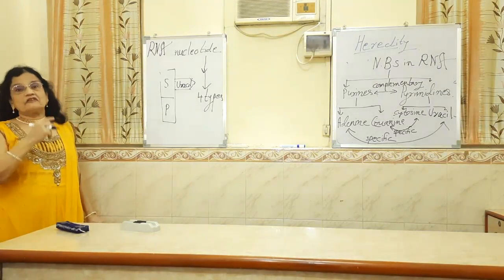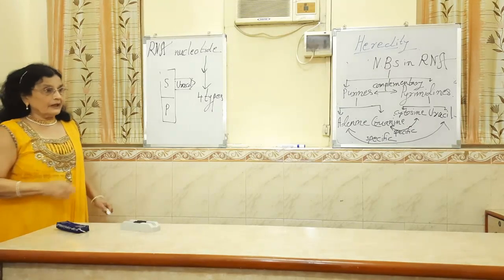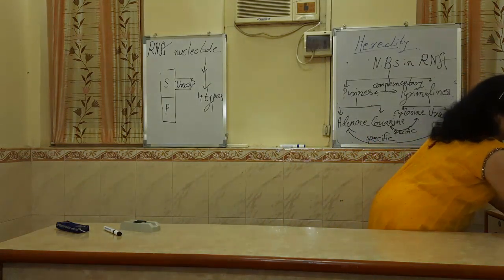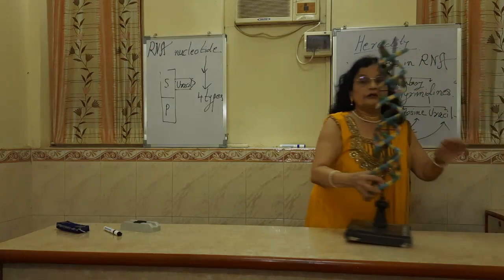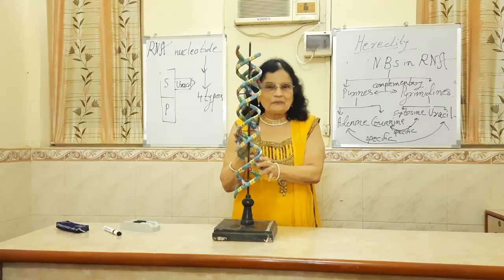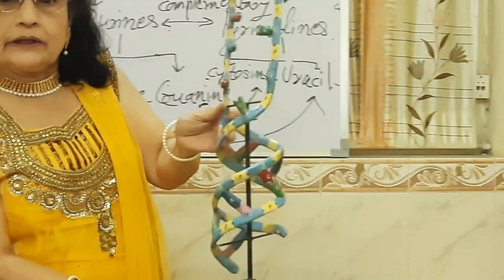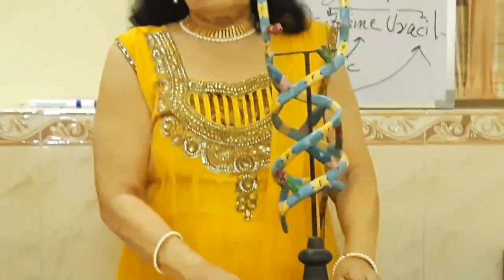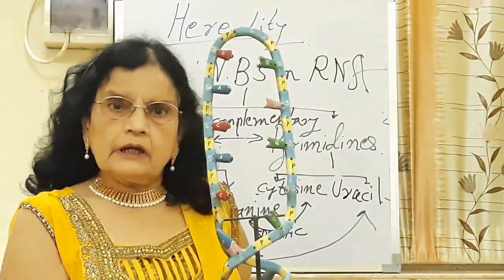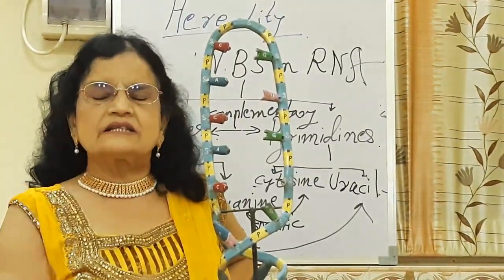Now one major difference still remains, and that is DNA. We have already seen this model. It has got two strands. Come closer once again. While RNA has got only one strand. Now you will ask me, Madam, in the lower part, it is showing two strands, and how come you are telling us that RNA is having one strand?